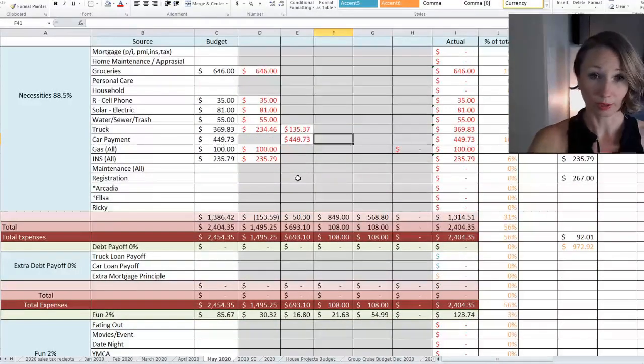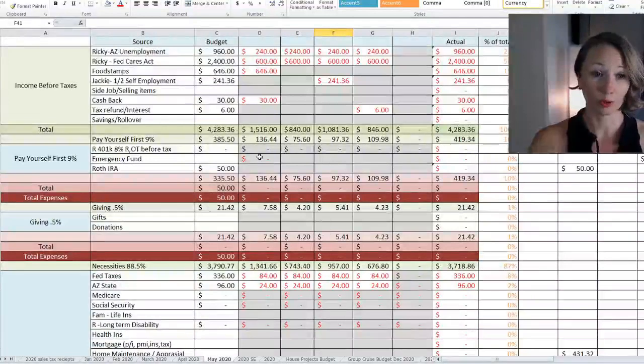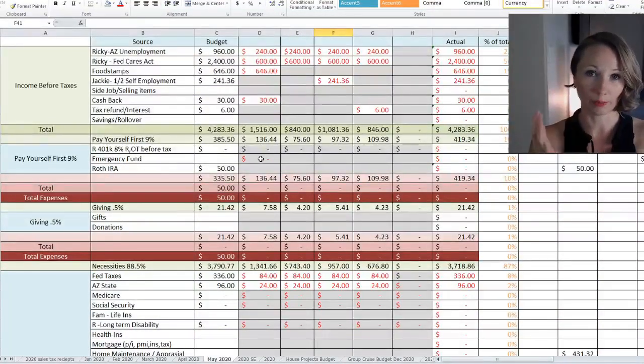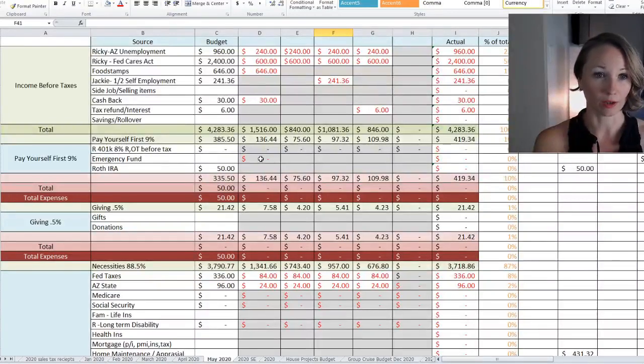So normally, if you guys watch, I normally put money into savings. We usually pay ourselves 12% out of every single paycheck. Things are a little different right now. So I want to make sure all of our bills are paid first. Normally I do not do this. Usually we pay ourselves first. But because we have our emergency fund for the next 2 months and we're getting unemployment, I just want to make sure our bills are taken care of.